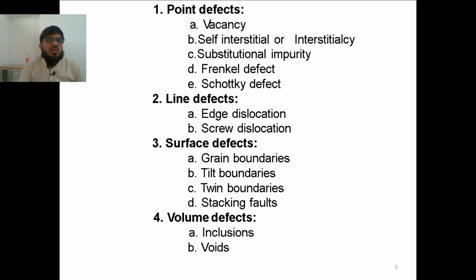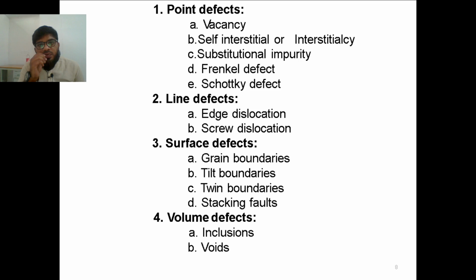So point defects, first of all, vacancy. Vacancy is nothing but if there is some atom missing, then it is called a vacancy. Next is interstitial. For example, there is some extra atom present in it, a self atom. Next is substitutional impurity. If some atom comes from outside and substitutes the already existing atom. For example, you are sitting in your place, some person comes and replaces you from your seat, then it is substitutional impurity. Next are Frenkel defect and Schottky defect, which we will see further.